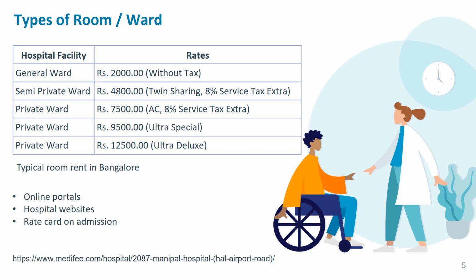You can find the rates for hospitals in your locality, probably on hospital websites, but as far as I checked, I could not get it. There could be some online portals which mention it, or at the time of admission, the hospitals do share the rate card or the details of the room rent charges. So these are the places where you will get the charges for the room rent.